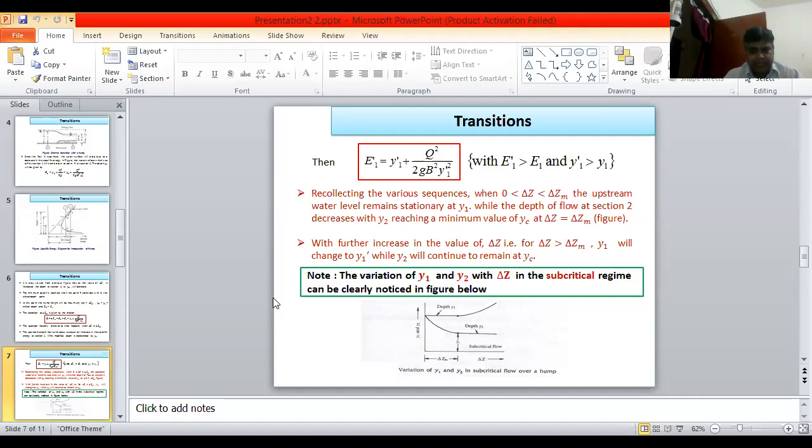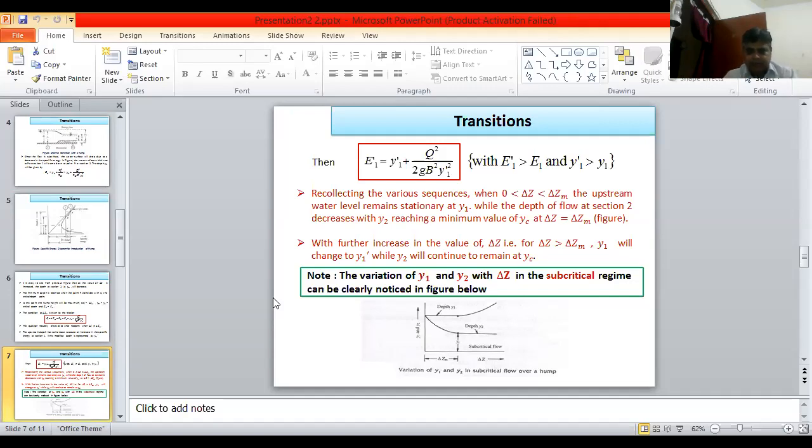Note, the variation of y1 and y2 with delta z in the subcritical regime can be clearly noticed in the figure below. The figure has two axes: the x-axis is the delta z value and the y-axis is the depth. The first curve is straight until delta z max, where the depth will be constant throughout, but then the curve increases upward.